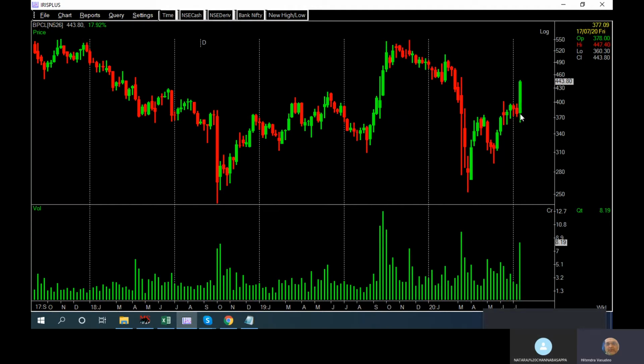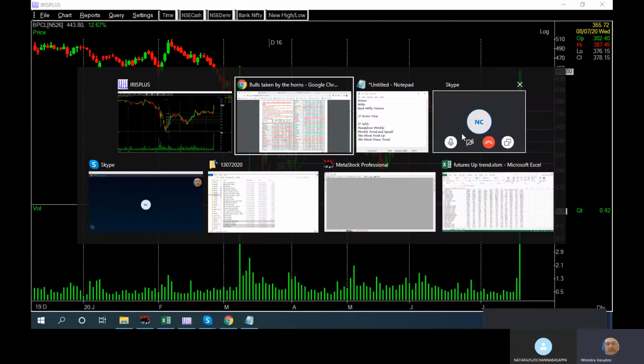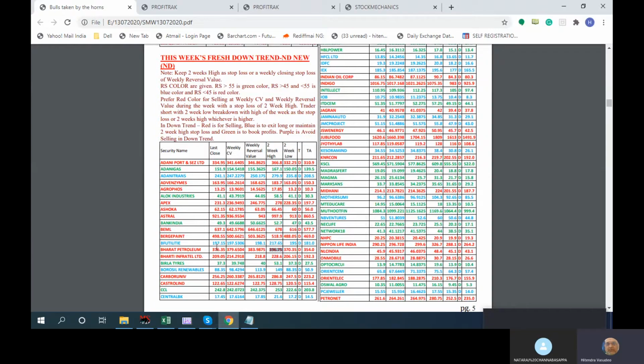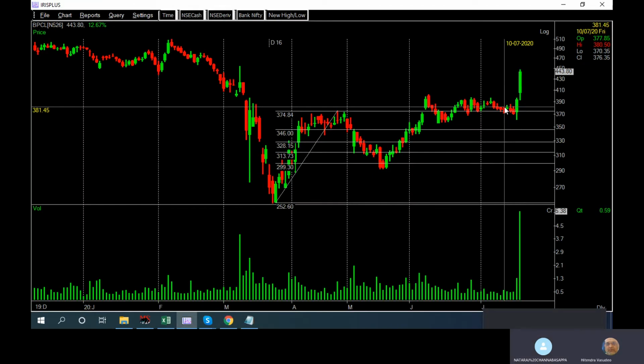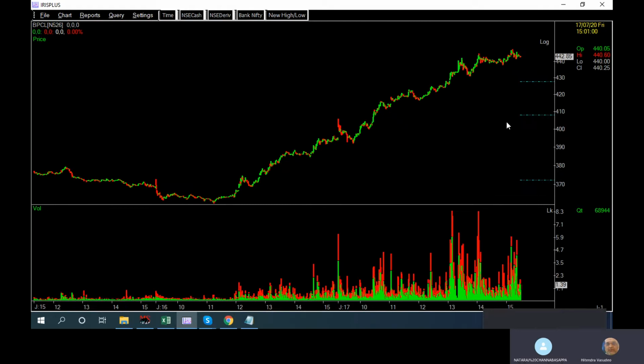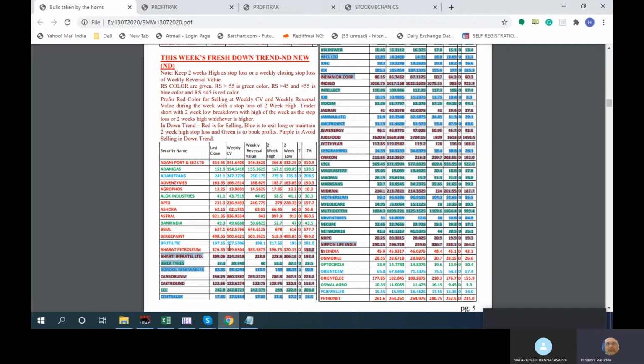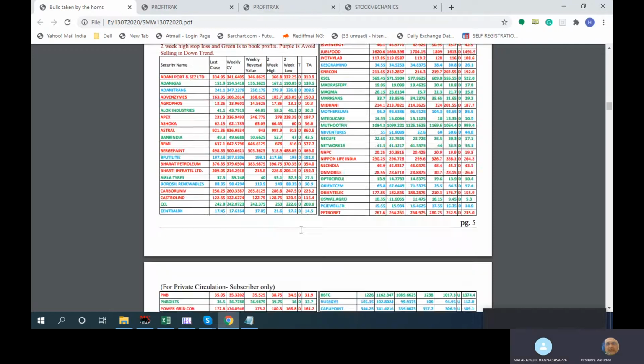So if you see this week, in the initial part of the week, 360 was the low. From 376 it went to 354. On Monday, the price was about 379. Then on Tuesday there was a gap down opening, and on one of the days, the 16th, the low was 360. So for 3 days you are getting some money, but basically if you have a trading outlook, then okay. Otherwise you choose to avoid.